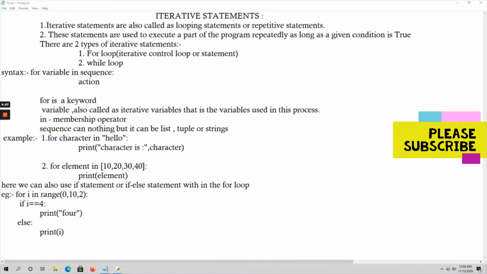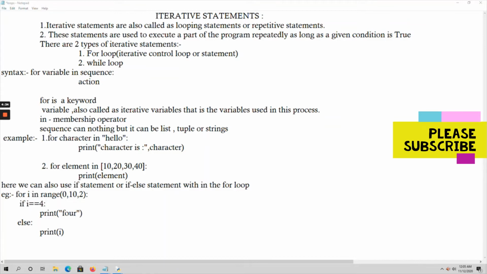Hello everyone. In this video, let's talk about iterative statements. Iterative statements are also called loops, or looping statements, and we can also call them repetitive statements. In Python, we have two types of iterative statements. Two types of loops are there in Python. So what are those? For loop and while loop.